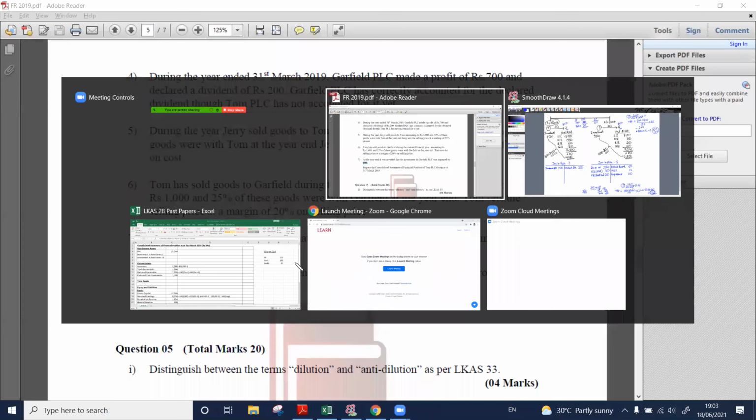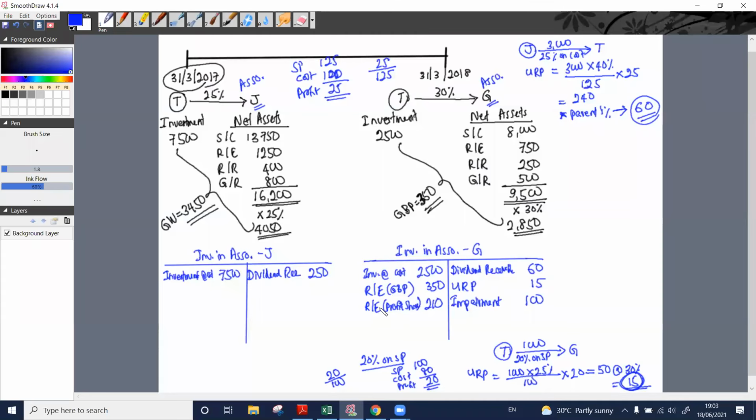So are we done with the sum? What else do we need to consider? We need to consider the post acquisition amounts, right? I will have it in red here. So these net assets were there as at which date? As at 31st March 2017.